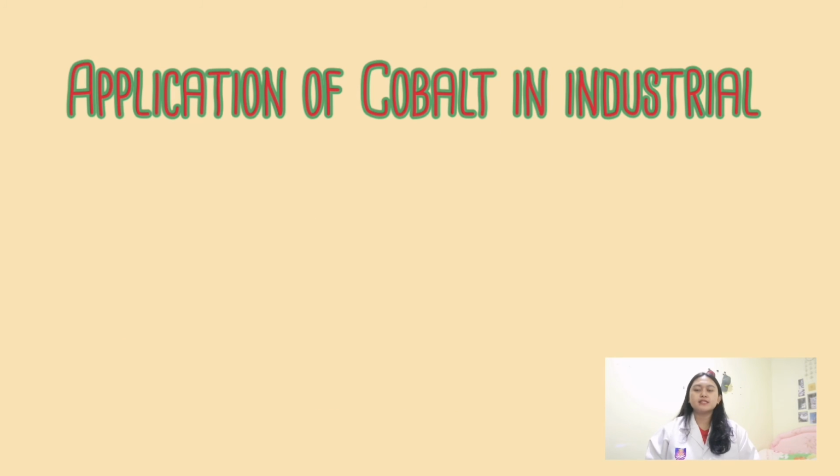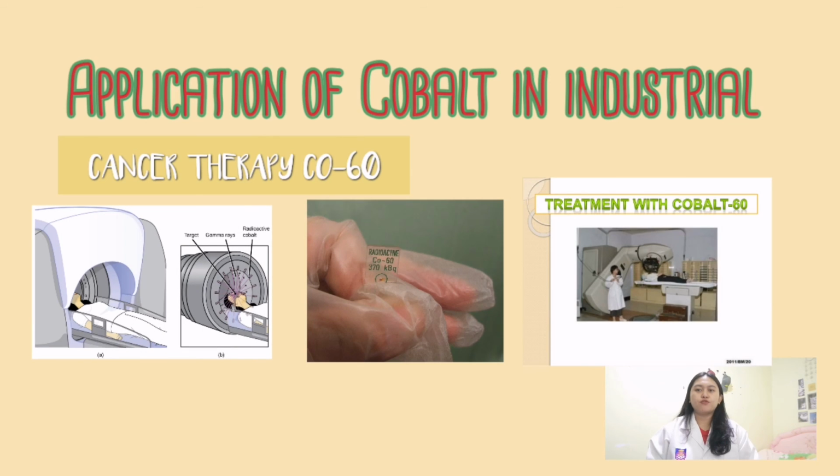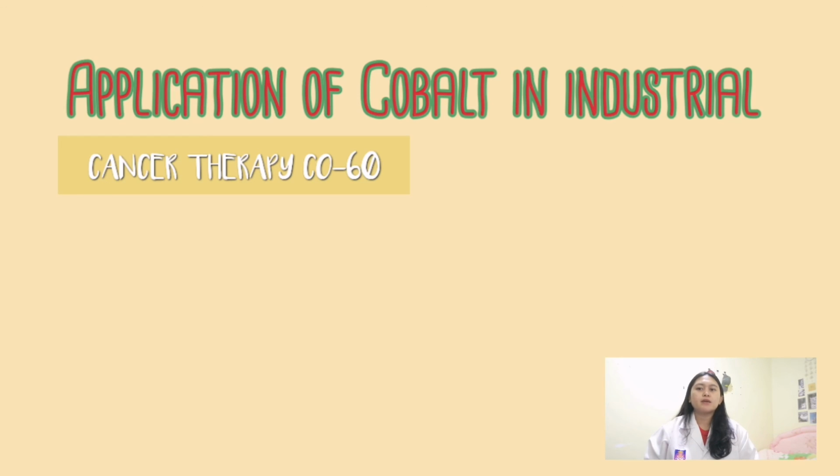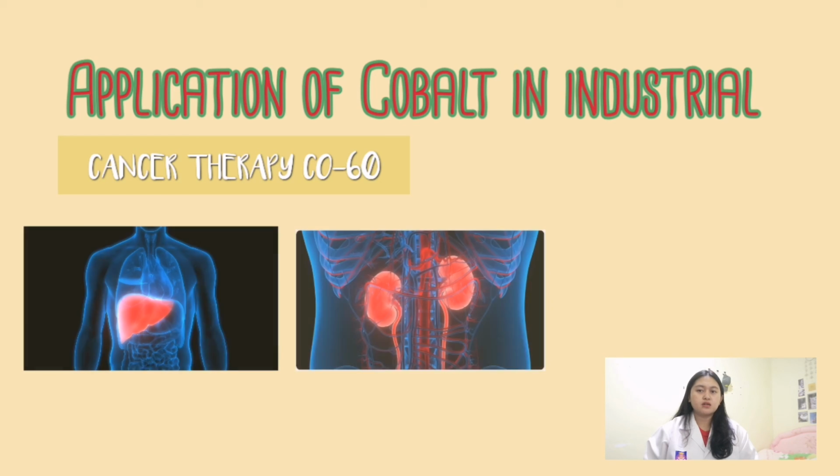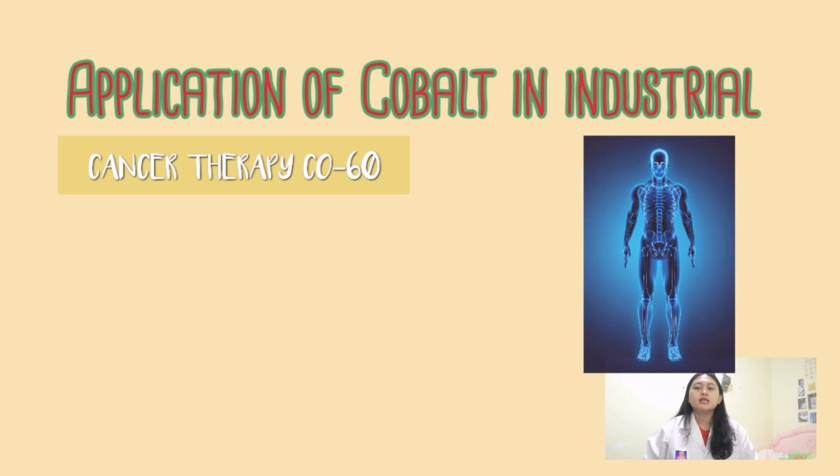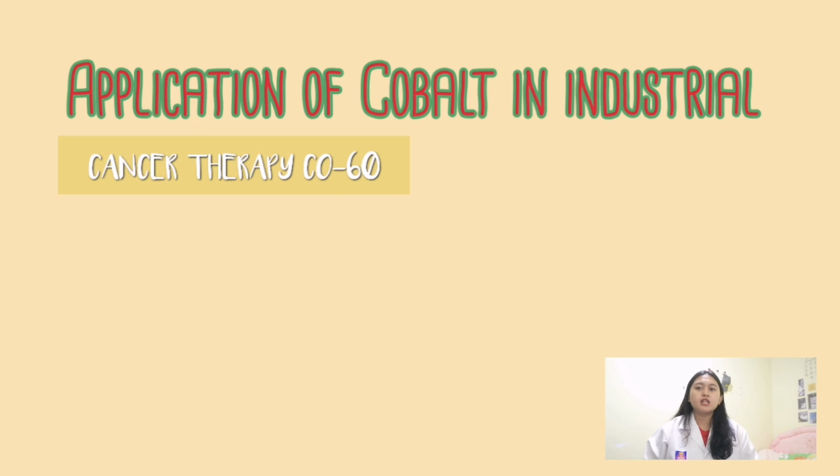Last but not least, cobalt 60 is used medically for radiation therapy as an implant and as an external source of radiation exposure, which is gamma radiation. Cobalt 60 can be swallowed with food or inhaled in dust. Once in the body, some of it is quickly eliminated in the feces. The rest is absorbed into the blood and tissue, mainly the liver, kidney, and bone. This cobalt 60 leaves the body slowly, mainly in the urine.